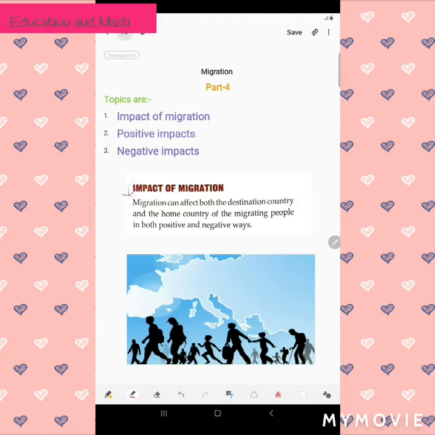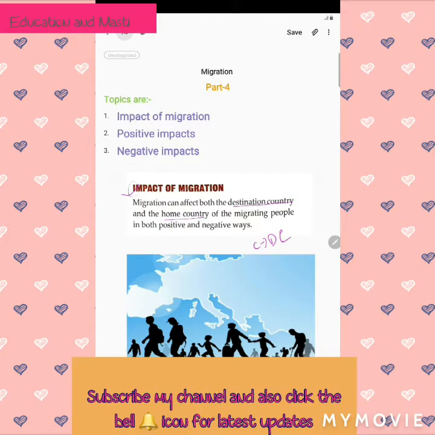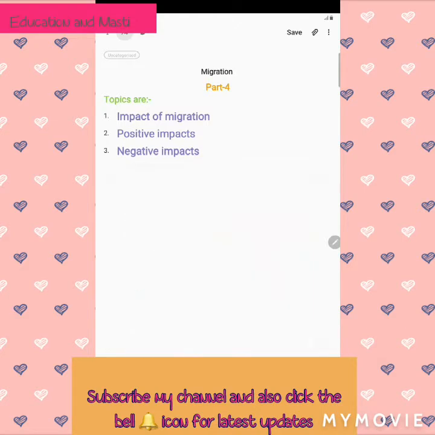So here let's start with this topic. Migration can affect both the destination country and the home country of the migrating people in both positive and negative ways. As I have already told you, if you are moving from one place to another, that is called migration. If we are leaving our country and going to any other destination country, then the home country of the migrating people as well as the destination country will both be affected by that decision, and on the basis of that this is divided into positive and negative impacts. Now let's see that.